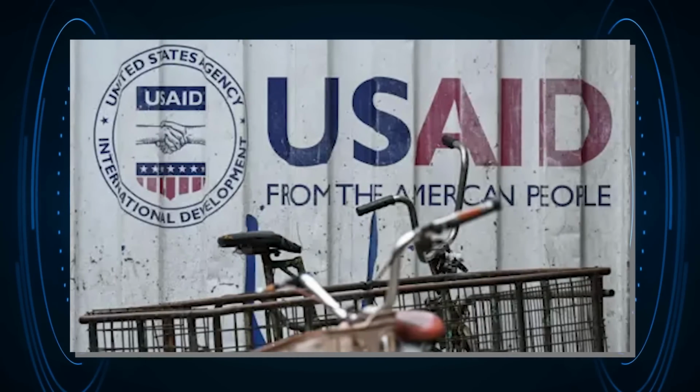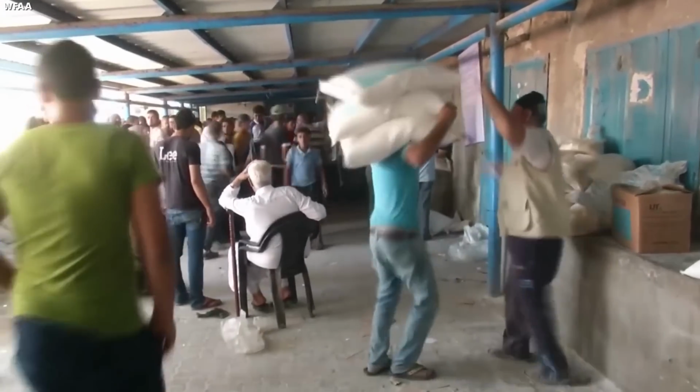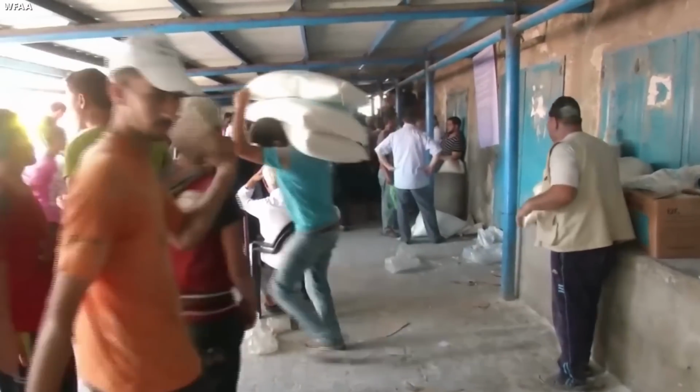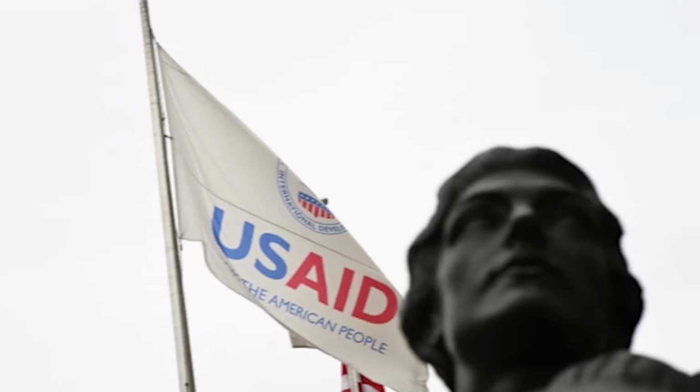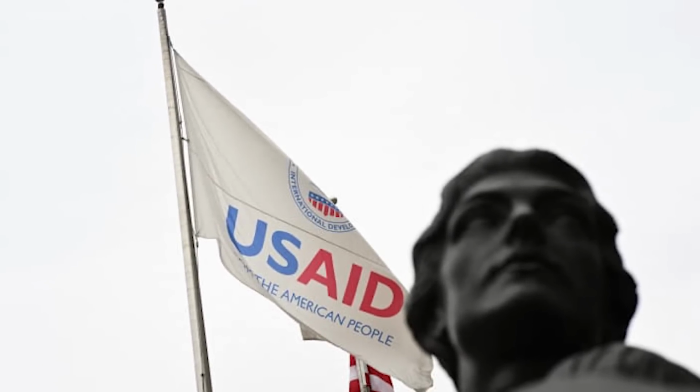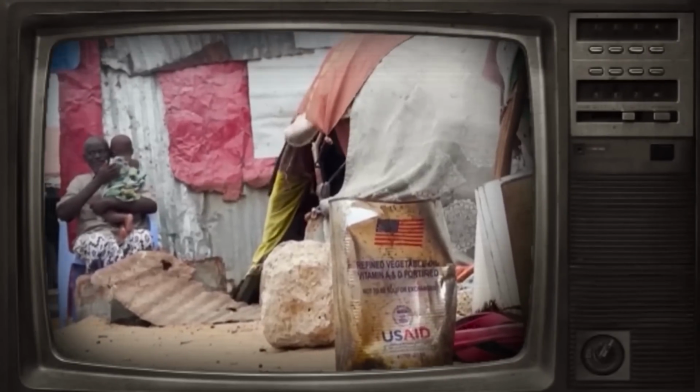Money that was supposed to bring stability was being used to increase military power instead. To make things worse, better ways to give aid, like directly funding local charities, were ignored. Experts had long said that working with smaller, local organizations would be more effective because they knew what their communities needed most. But USAID continued to work with big international companies, which led to more delays and higher costs. Trump's team saw this as more proof that the system was broken and that immediate action was needed.